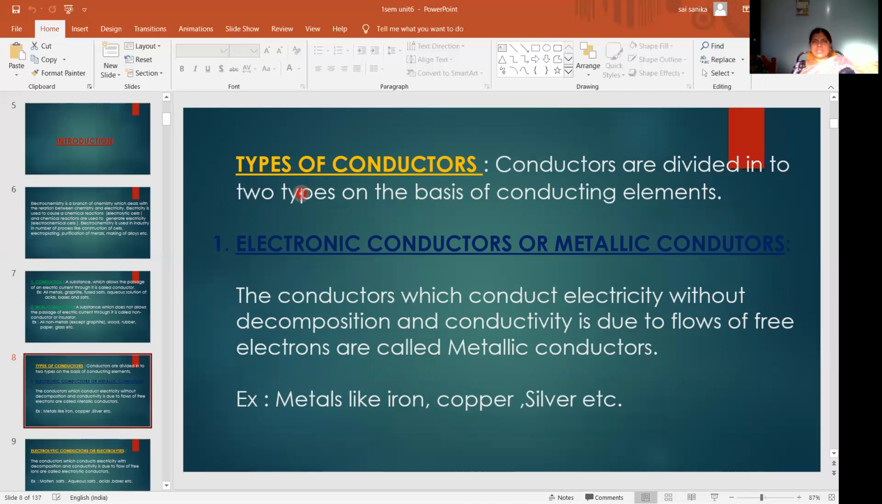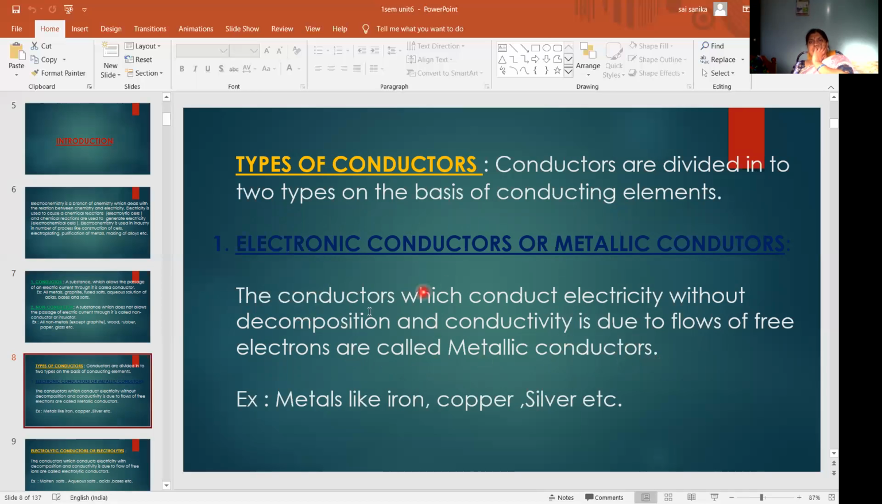Then come to types of conductors. The conductors are again divided into two types on the basis of conducting elements. So what are they? We will see. First, electronic conductors, which are metallic conductors. What is meant by electronic conductors? The conductors which conduct electricity without decomposition, and conductivity is due to flow of free electrons, are called metallic conductors.